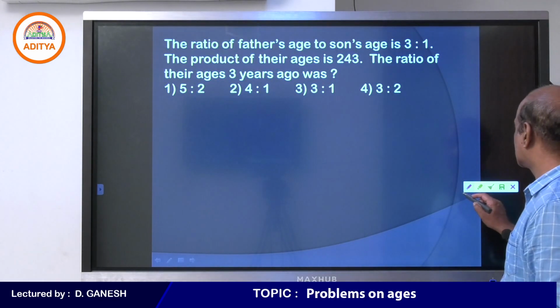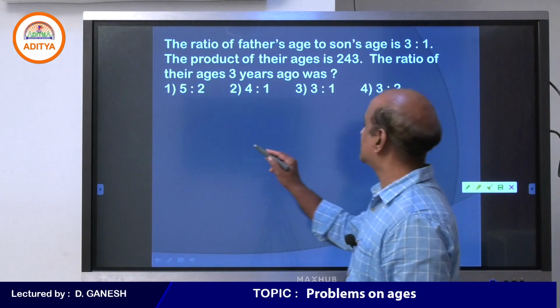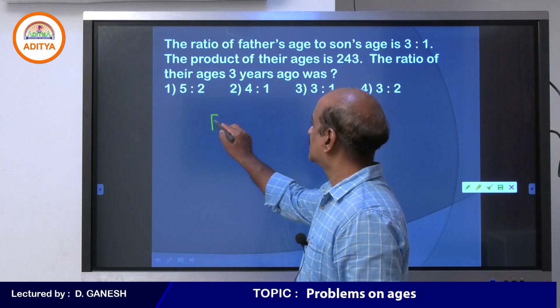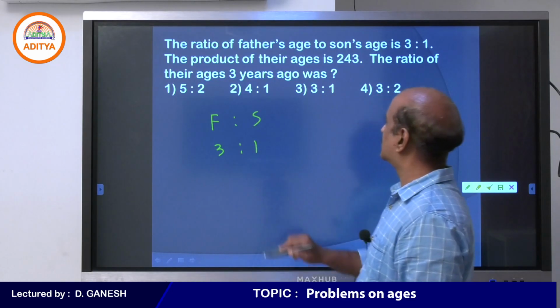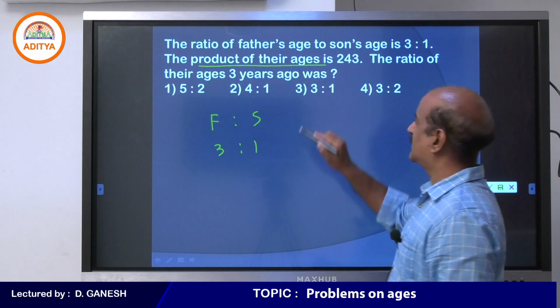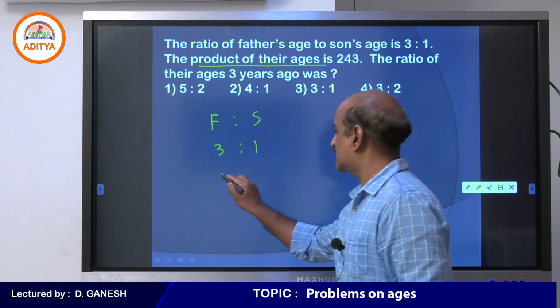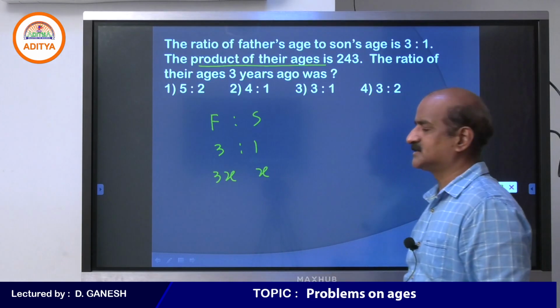Student, please look at the question. The age of father and son is 3:1. But in this case, you are not given the sum, but you are given the product. So whenever product is given, the only way to answer this kind of question is something like this.